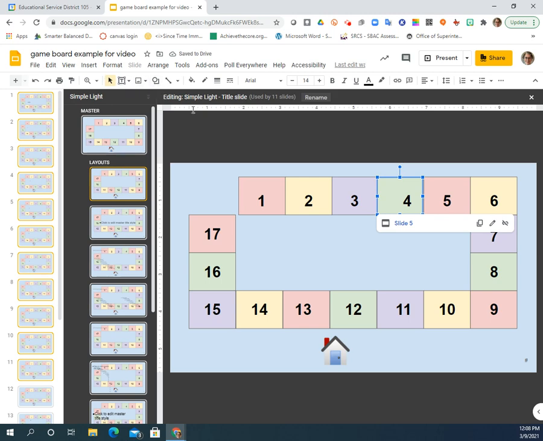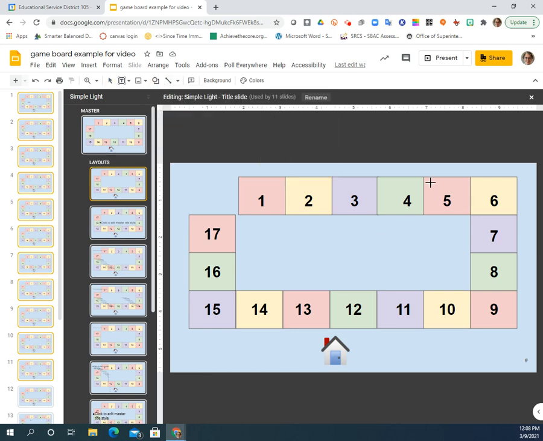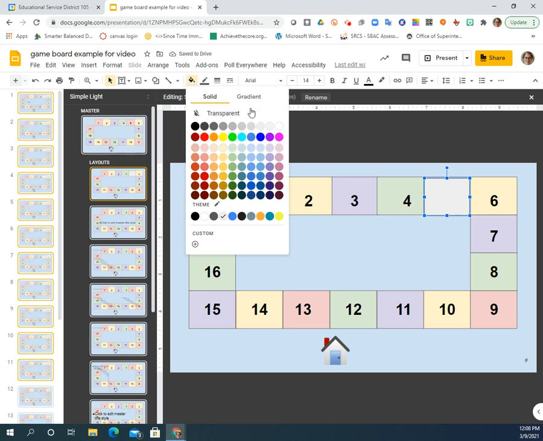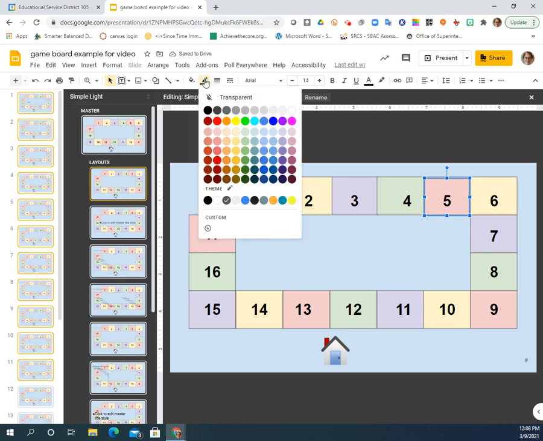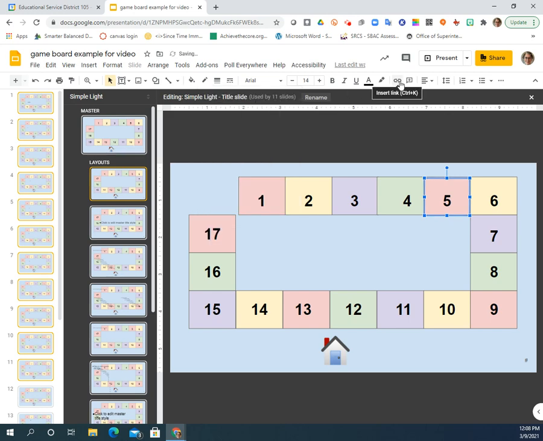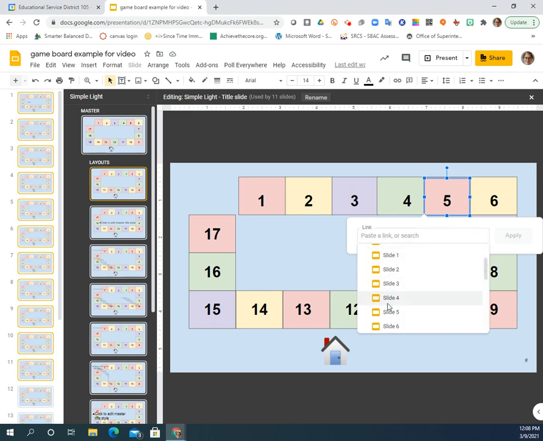One more. Go over to box 5, pick up a shape, draw the shape around the box that is 5, click the fill color, transparent, click the border color, transparent, link, and 5 will go to 6.